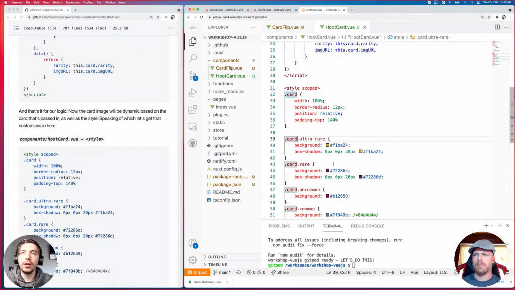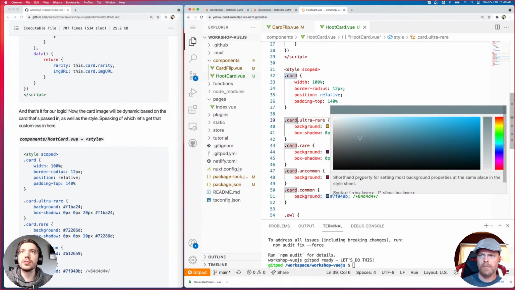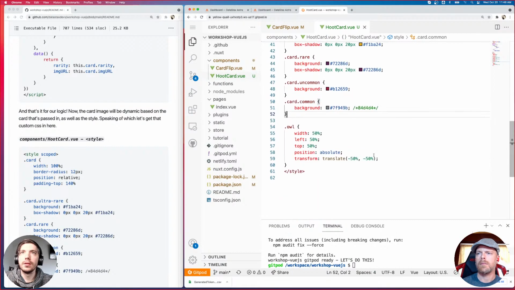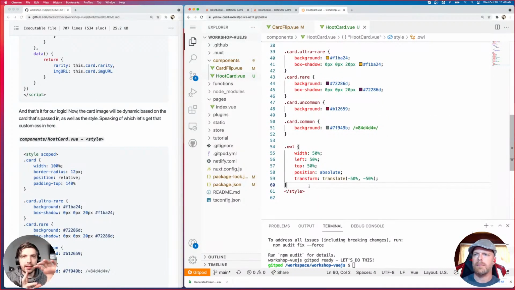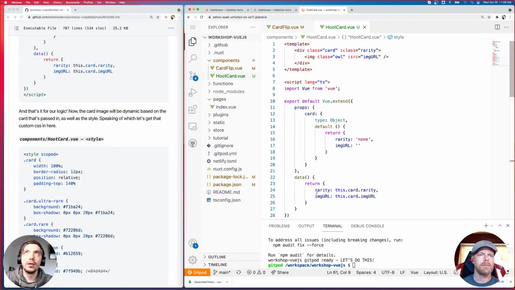Then we have our class styles, right? We have our ultra rare, rare, uncommon, and common. And this determines the colors. And then for our rare and our ultra rare, we have those shadows that kind of make it look like it's glowing. Pretty simple. And then for our owl, this is our CSS for positioning that image on the card itself, making sure that it's centered and everything. So pretty simple CSS. You can go ahead and save that. I think it auto saves.